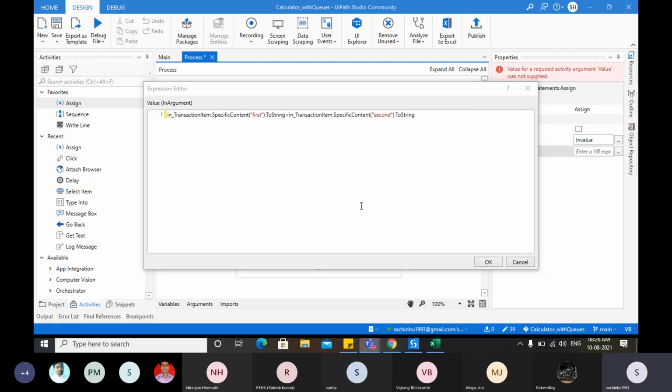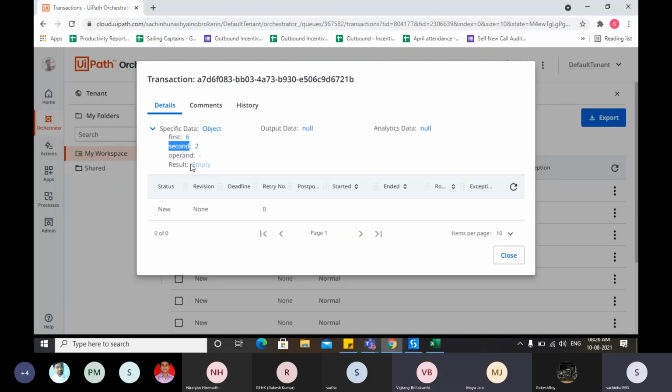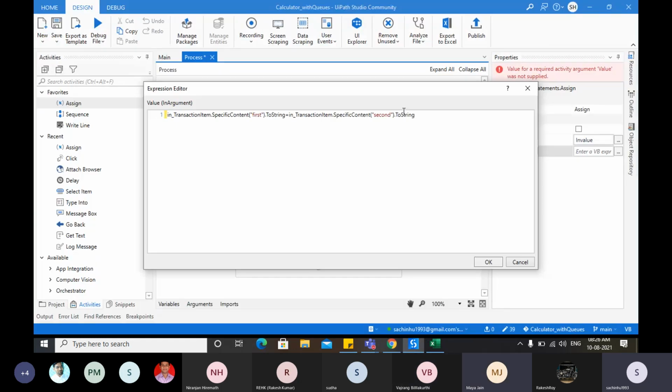Should I take it as an operand or should I take it as the second one? That's fine. You can add operand at the end. Okay, then add a plus sign and copy the same thing again.